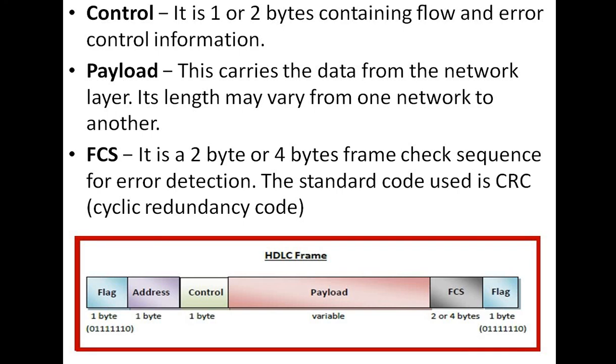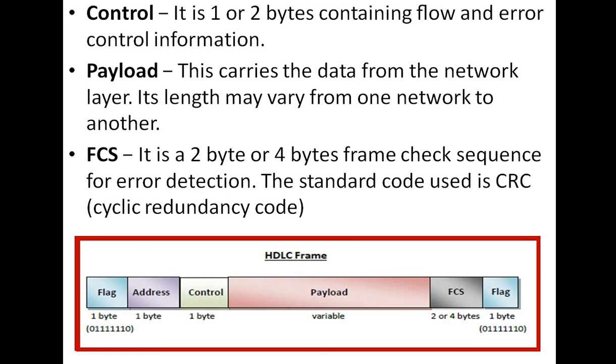So the third one is control. So what about the control field? It is 1 or 2 bytes containing flow and error control information. That means it is controlling the data flow and providing the error detection mechanism. The interpretation of bits in this field depends on the frame type.